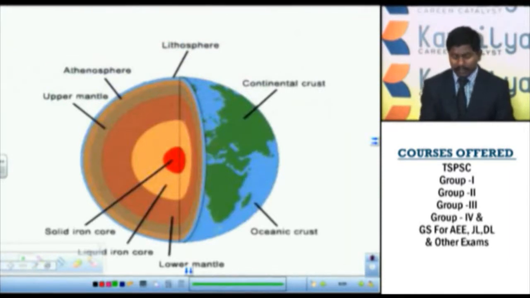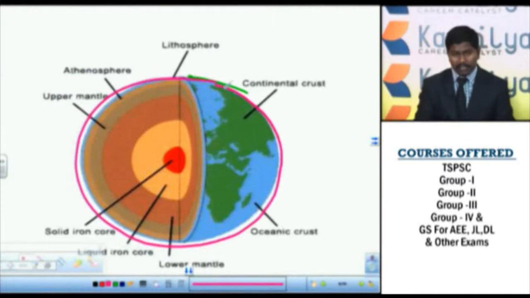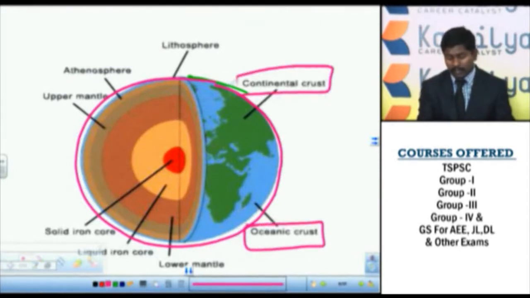Here in the present form of the earth, on the surface of the earth, these are the continents and oceans. These are on the crust, on the top of the crust or top of the earth. And on the crust there are oceans, which is called oceanic crust. There are lands which is called continental crust.